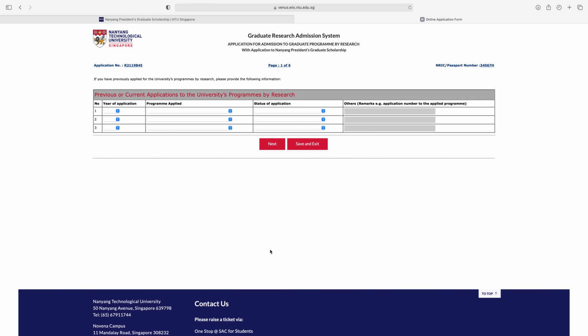So from here the application starts, and the application has 6 pages. So this is the first page. If you have previously applied for the university program by research, please provide the following information. So if you did not apply in the past, just skip this and click here, next.